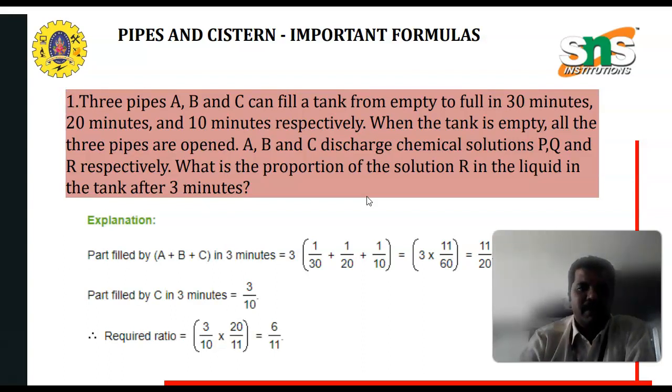So these are the pipes and cisterns important formulas. Three pipes A, B and C can fill a tank from empty to full in 30 minutes, 20 minutes and 10 minutes respectively, when the tank is empty. That will continue in the next video with this particular problem.